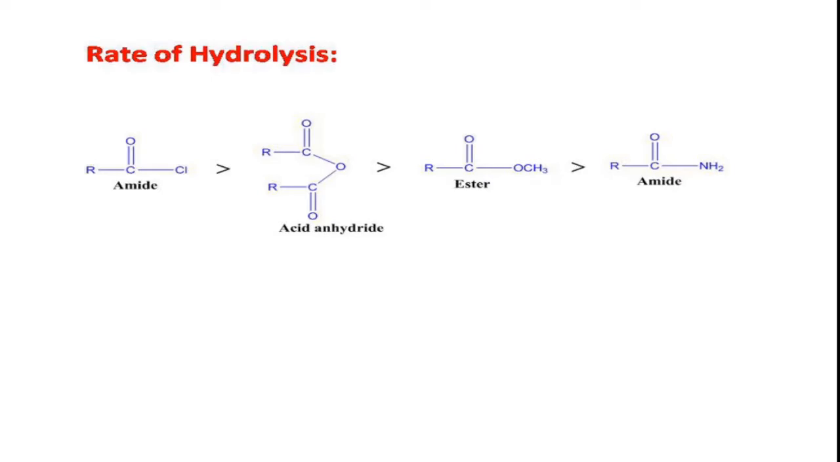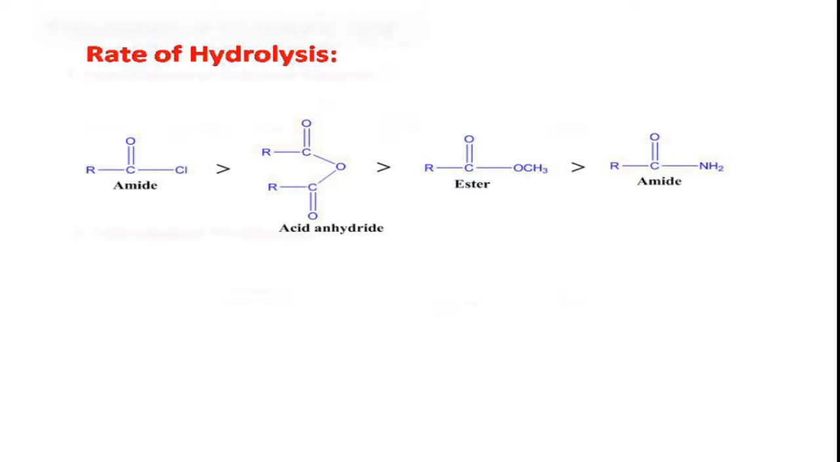Whereas in acid chloride, due to the higher electronegativity of the chlorine atom, the lone pair of electrons on the chlorine will not easily participate in resonance with the adjacent C double bond O. Therefore, the double bond character is somewhat less compared to the amides. So it is an easy leaving group. It will undergo easy hydrolysis. So this is the order of the rate of hydrolysis.